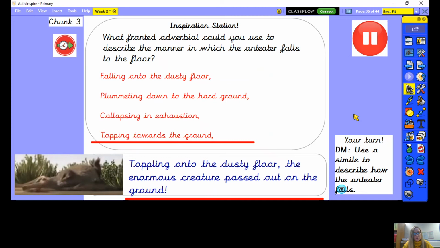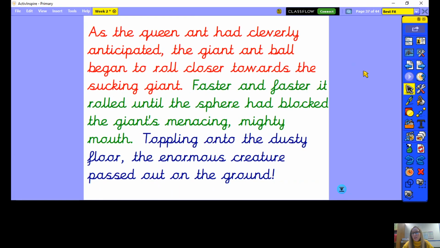So now it's your turn to write your final chunk of this paragraph. And if you want to have a go at challenging yourself, you could think of a simile to describe how the anteater falls to the floor. So pause the video now while you have a go at writing your final chunk. Okay, brilliant. And then it's always a good idea to read through what you have written all together.